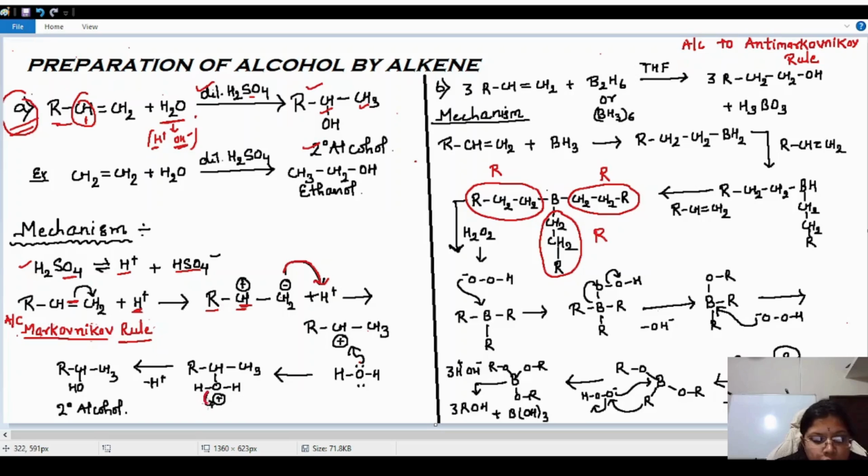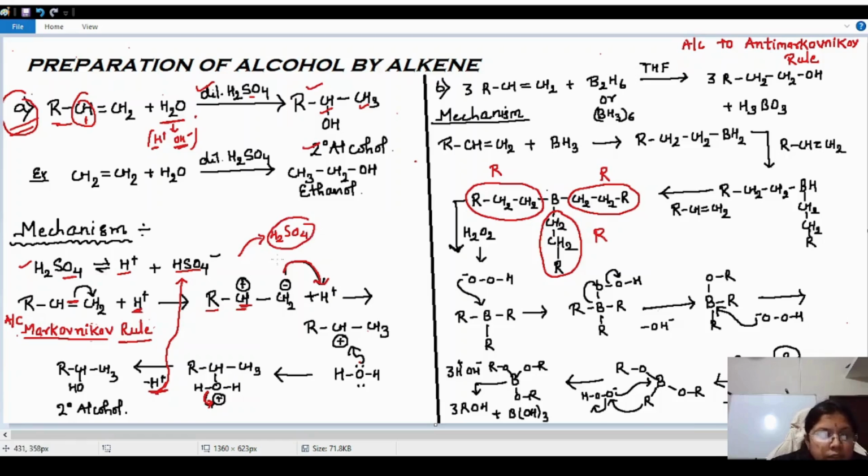Hydrogen gives its electron by breaking this bond and liberates out. Where will this hydrogen go? To the HSO4 minus, and again it will form H2SO4. Again our catalyst is coming back. It means that the role of the catalyst is only to initiate the reaction.